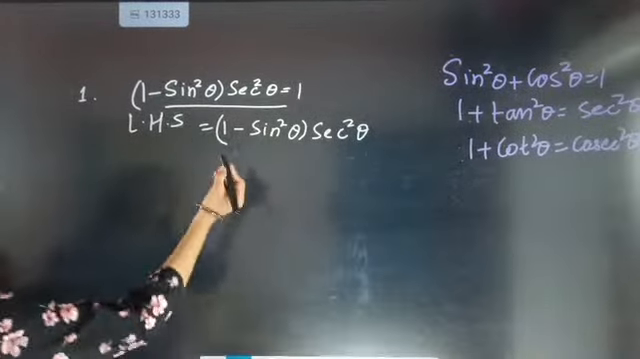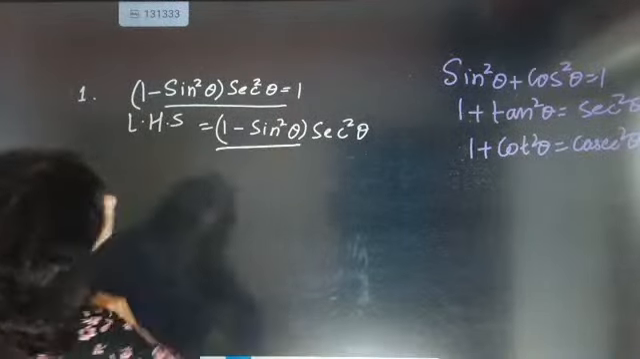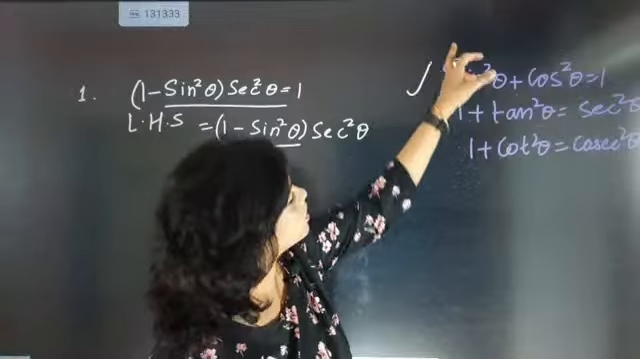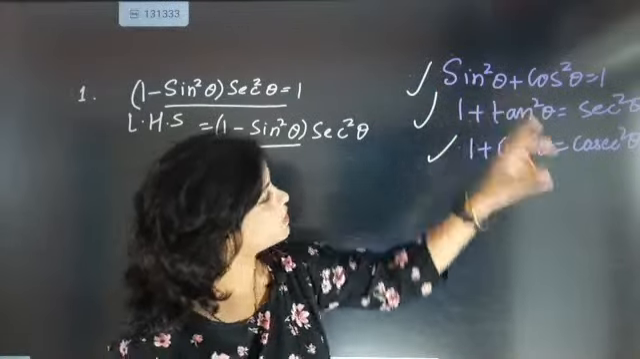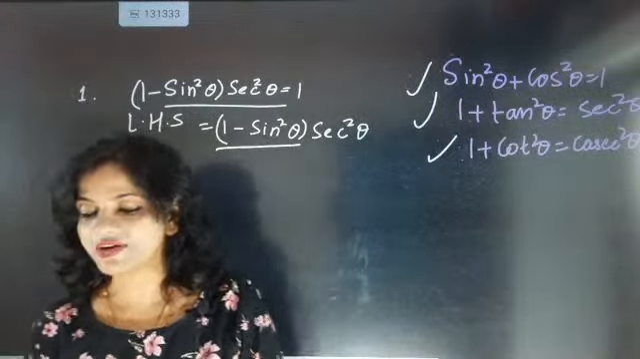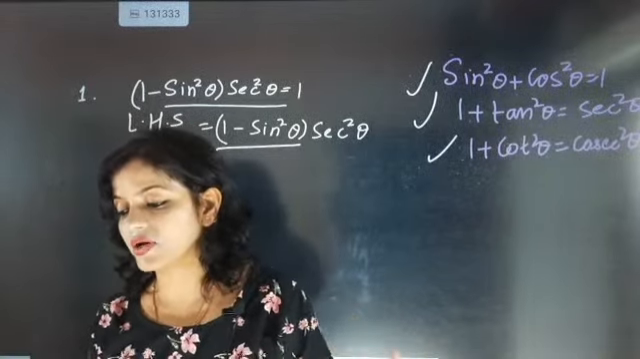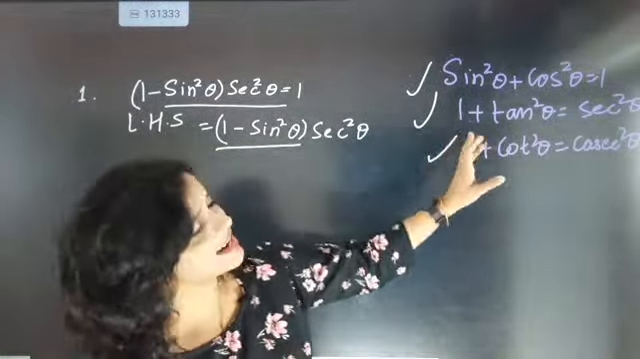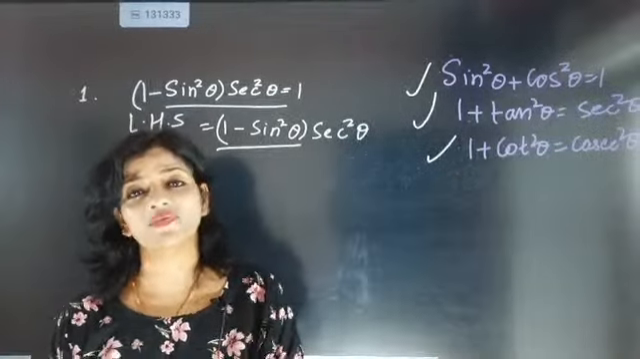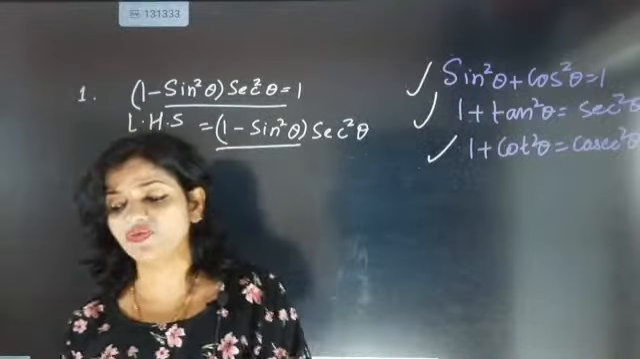Now look here, 1 minus sin square theta. For this one, which trigonometric identity are you going to use? First one, second one, or third one? Check this one. Which one is exactly having sin, and which one can give you anything?